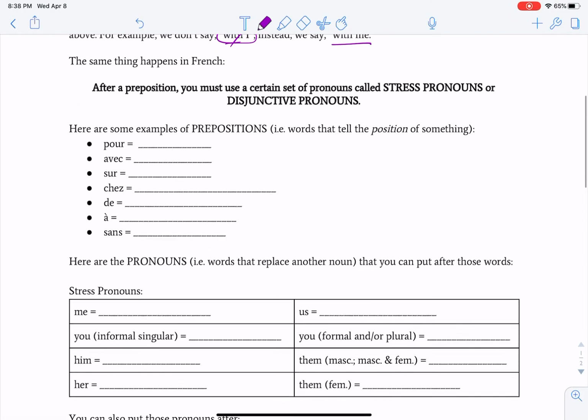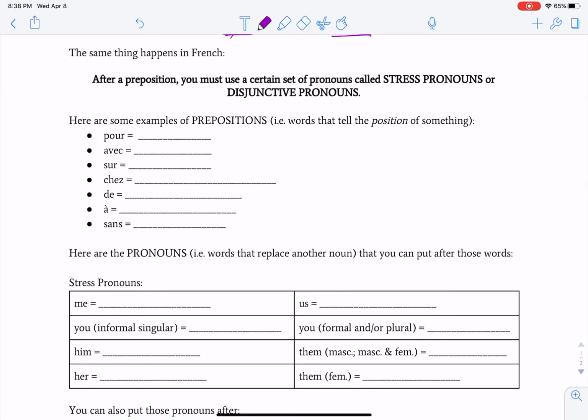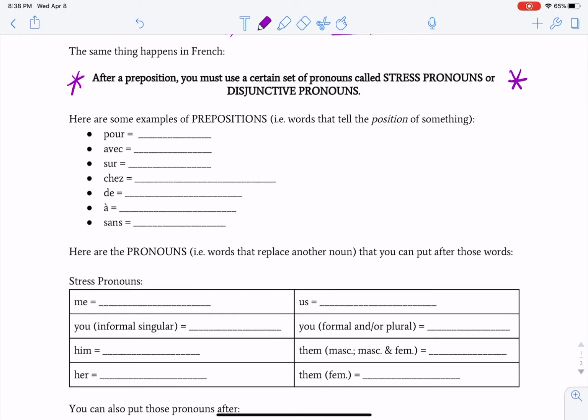And the same phenomenon happens in French. So, after a preposition, which is a word that tells the position of something, on, over, about, through, from, you must use a certain set of pronouns called stress pronouns or disjunctive pronouns. Again, that's a lot of grammar terminology, but this is how it works.